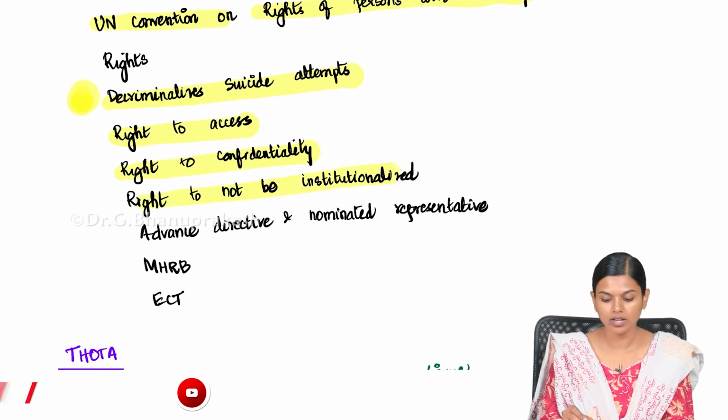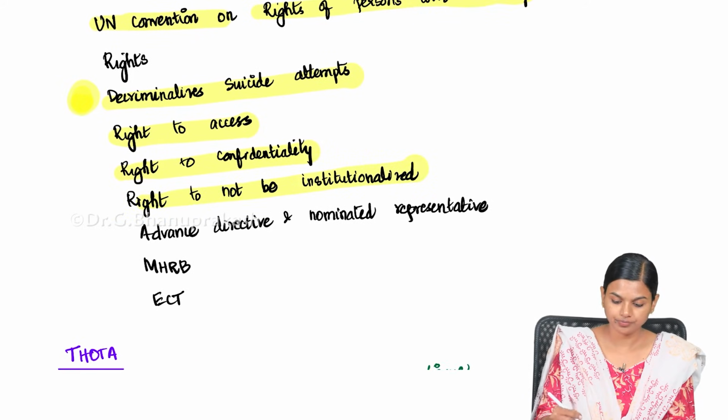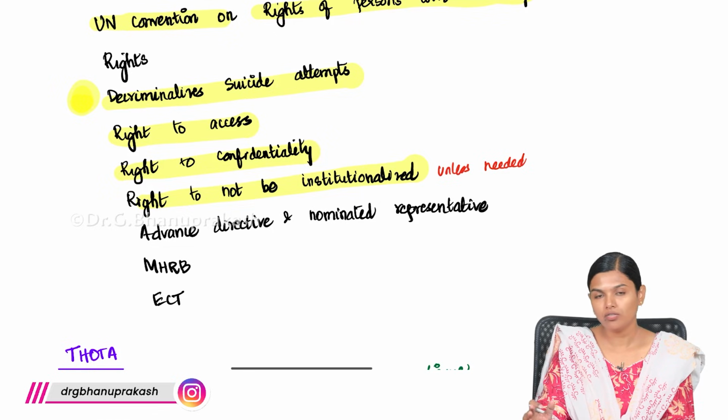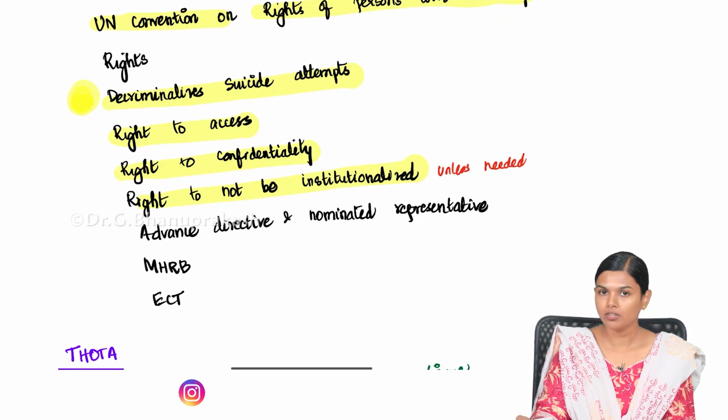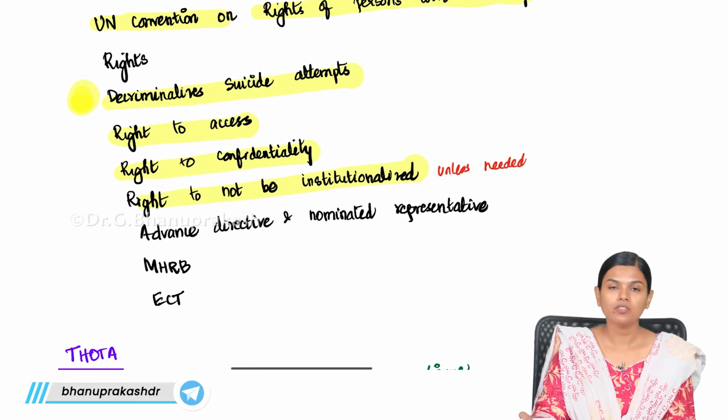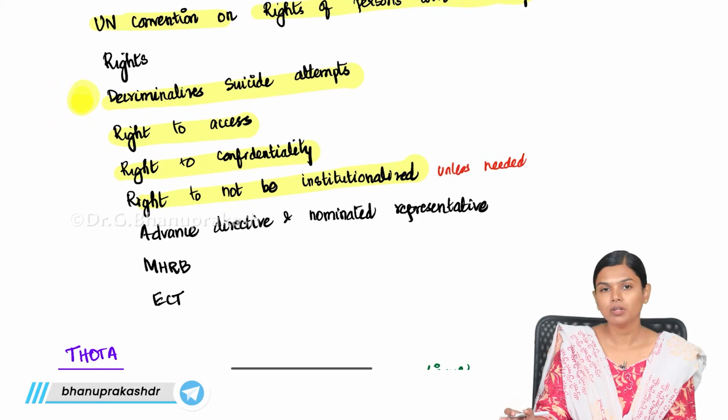And they should have the right to not be institutionalized unless needed. Unless the relatives and the court find them harmful, you should not institutionalize them. If they themselves come and ask to be admitted, then you can do it. After proper examination, if you find fit, the doctor can admit them in the institute. But if the neighbor is giving a complaint that I want to admit him, you cannot simply admit him.